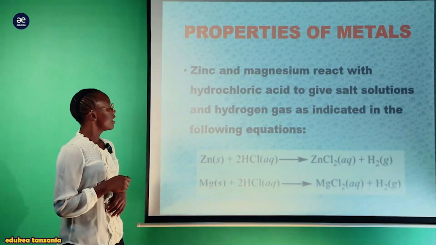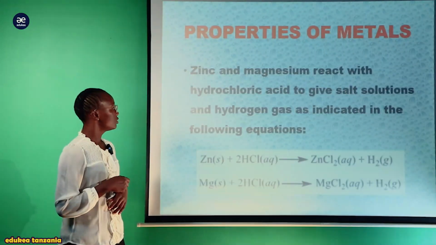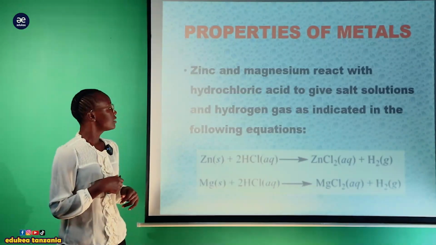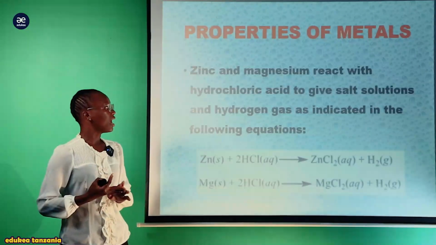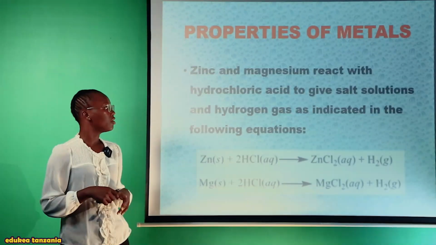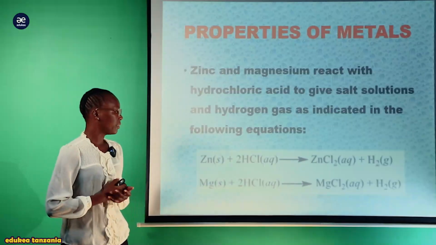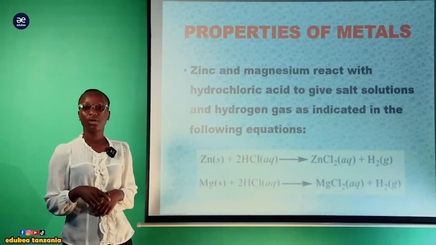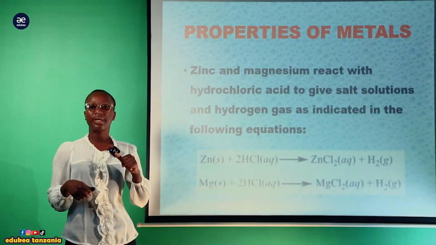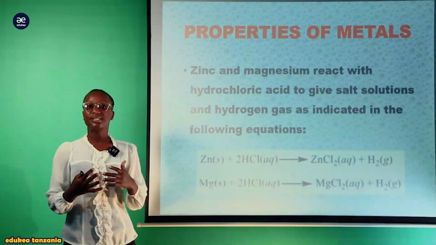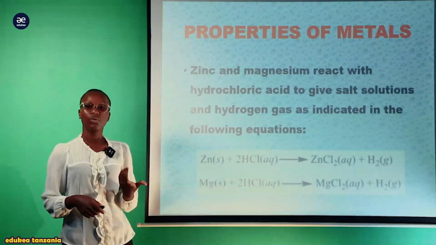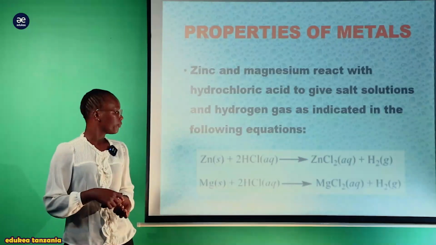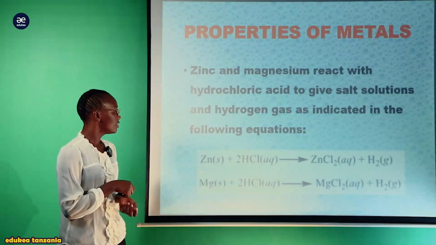Zinc and magnesium react with the hydrochloric acid to give salt solution and hydrogen gas, as indicated in the following reaction. Kumbe huyu zinc and magnesium mwenyewe ana react na hydrochloric acid to give the solution and hydrogen gas, kama inavyoonyeshwa hapa chini. Now let us see. Here is zinc metal, lakini here we have the solution of hydrochloric acid. Kwa sababu zile tumesema haziwi kureact na hizi acid, lakini kumbe zinc mwenyewe ana react na huyu acid ambaye ni hydrochloric acid solution. Baada ya kureact here we are going to displace the hydrogen with zinc.